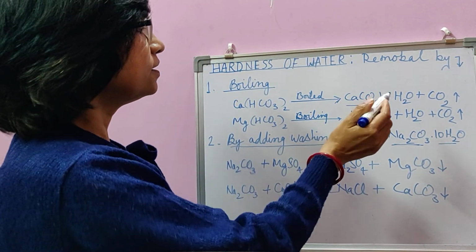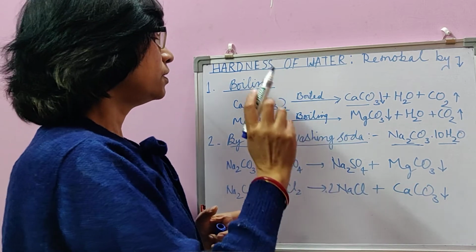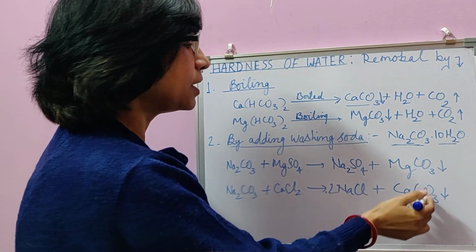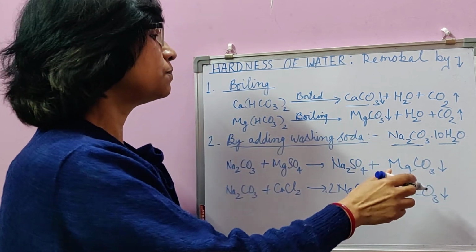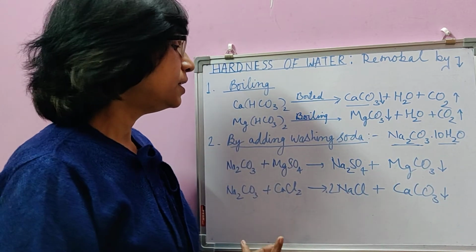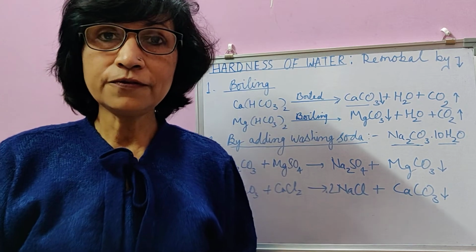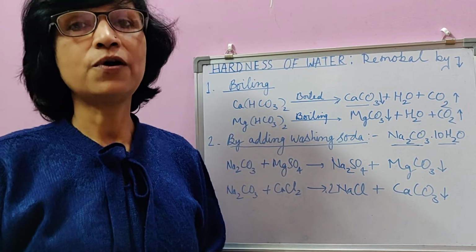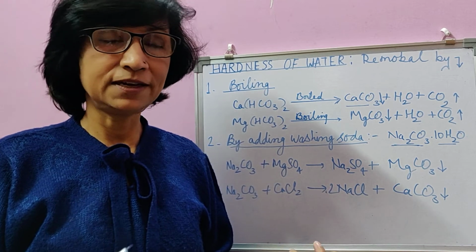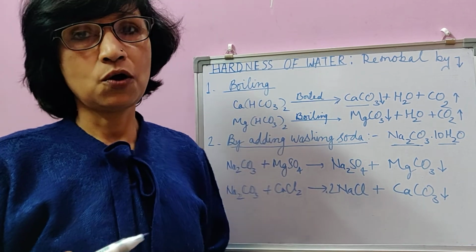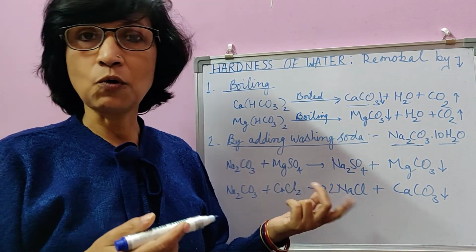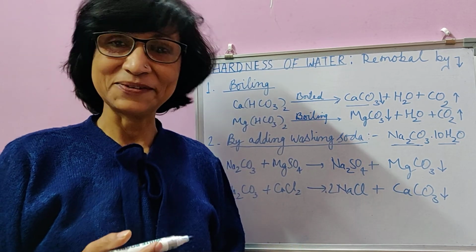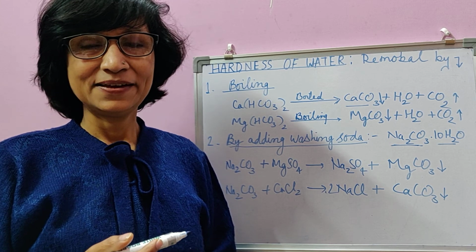So when we filter the water in which washing soda is added and boiled, then insoluble calcium and magnesium carbonate formed by both the processes will be separated, and the water free of both temporary and permanent hardness can be used for any purpose, whether it is for making solutions, or for use in boilers, or for cooking, and even for washing clothes. That's all.